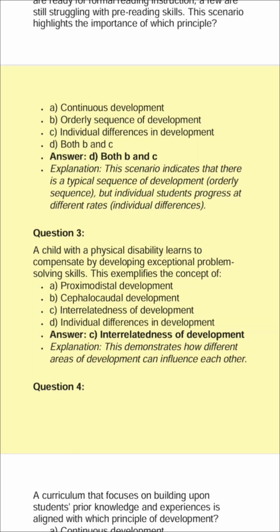C. Individual differences in development. D. Both B and C. Answer: D. Both B and C. Explanation: this scenario indicates that there is a typical sequence of development (orderly sequence), but individual students progress at different rates (individual differences).